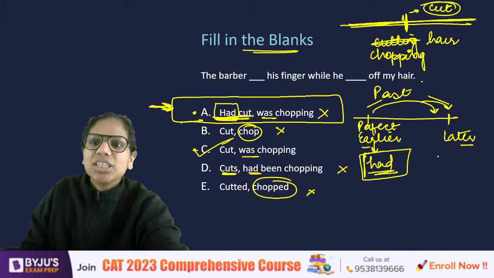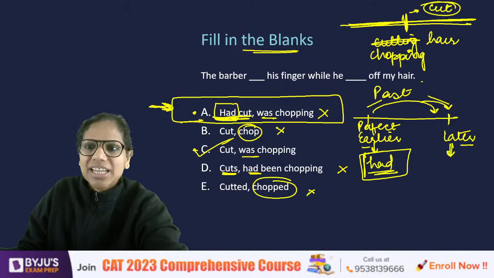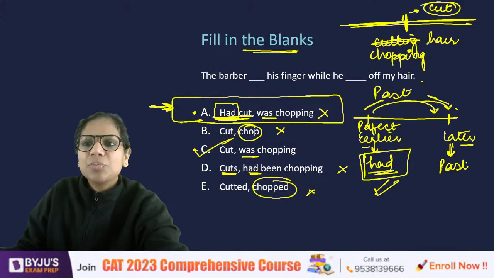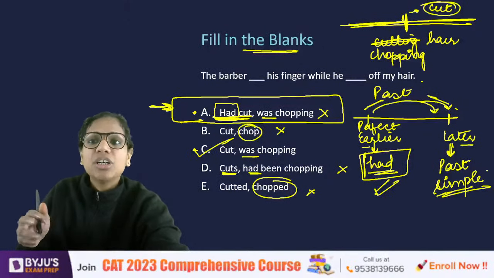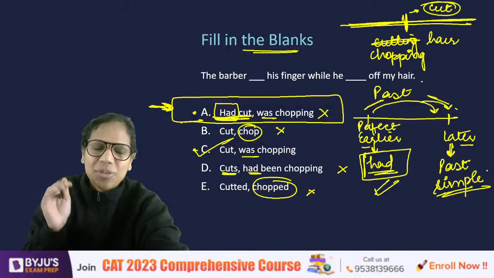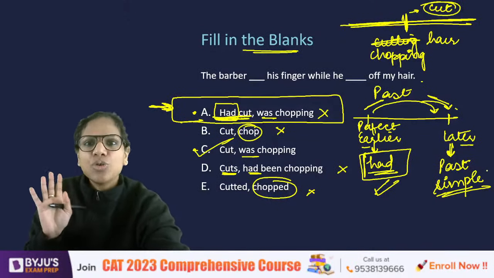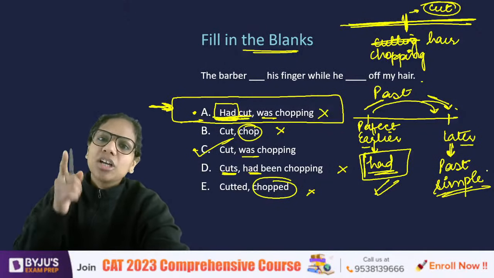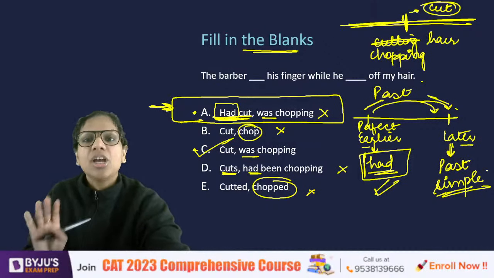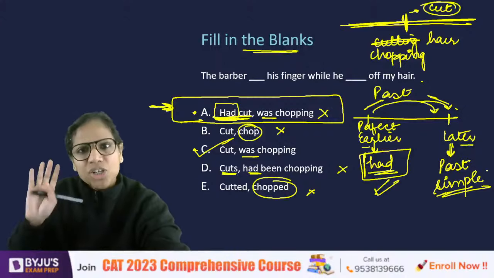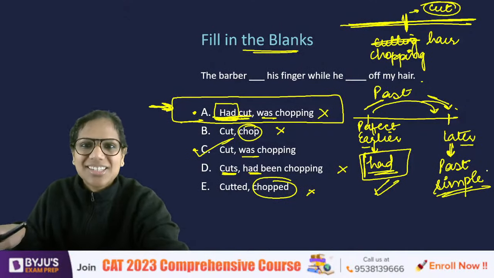Moreover, with the second action in that case, you do not use past continuous. When you're using the structure where two actions happened in the past, the first one takes had, and the second one is in the past simple tense, not in the past continuous tense. So the barber had cut his finger before he chopped off my hair, right? So he had already cut his finger before that. Let's say somebody is alleging the barber was chopping off your hair and you were moving so much that he cut his finger. So I then justify, no, he had already cut his finger much before he chopped off my hair. Now this sentence is correct.